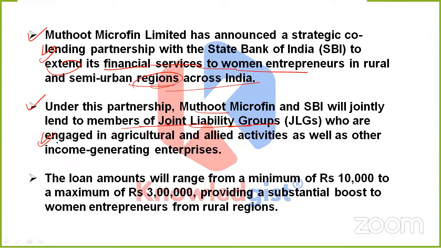So this is the basic scenario they are going to follow under this partnership. Now the loan amounts: they will range from a minimum of rupees 10,000 to a maximum of rupees 3 lakh, providing a substantial boost to women entrepreneurs from rural and semi-urban regions across India as well. Clear?